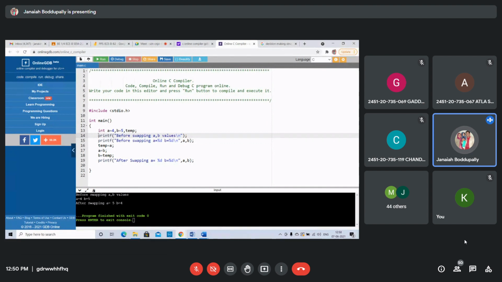And this printf is not required. You can write in your case, display the value. Before swapping, A equal to 4, B equal to 5. After swapping, A equal to 5, B equal to 4. So without taking a temporary variable, is it possible?